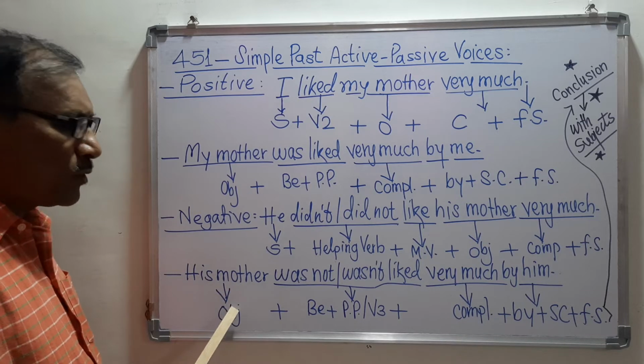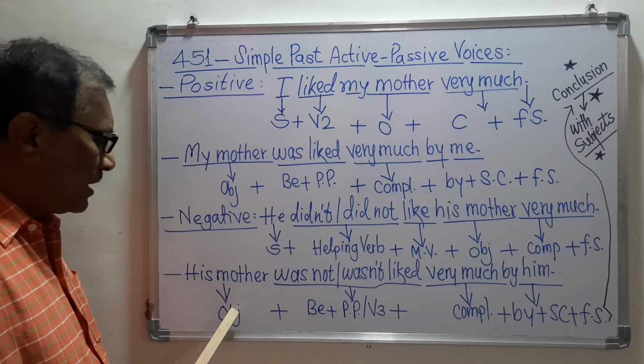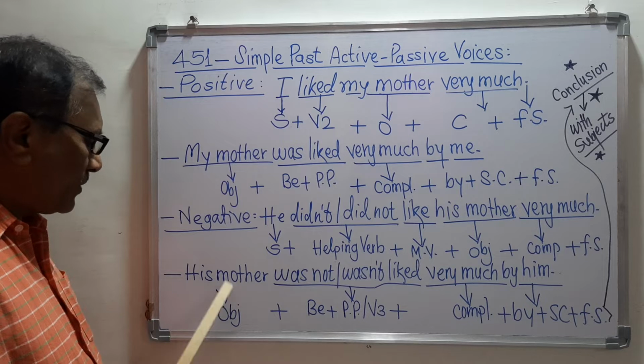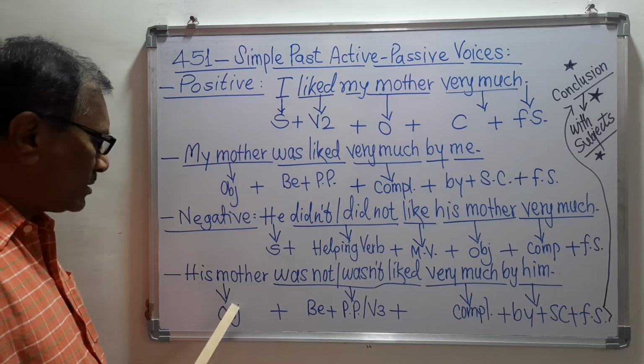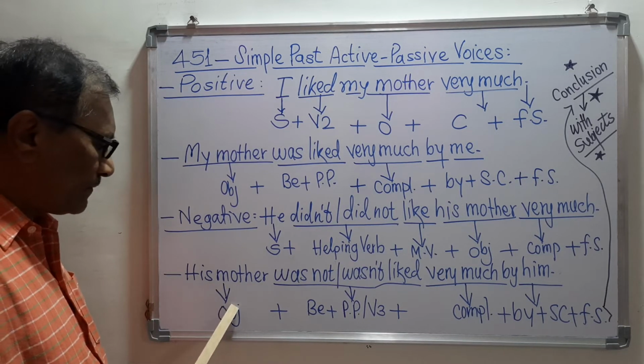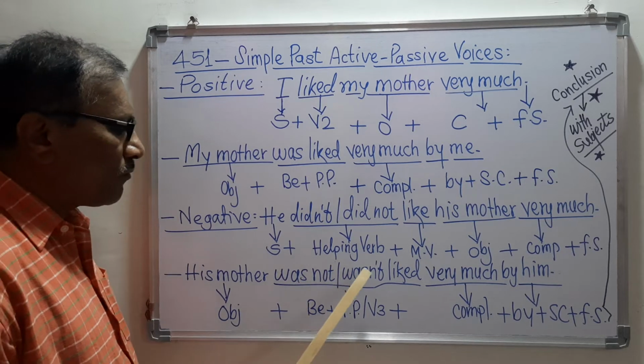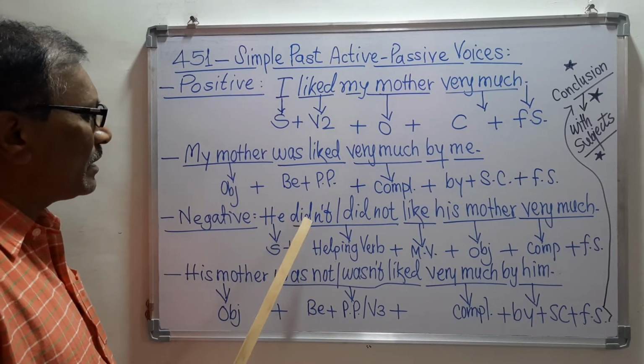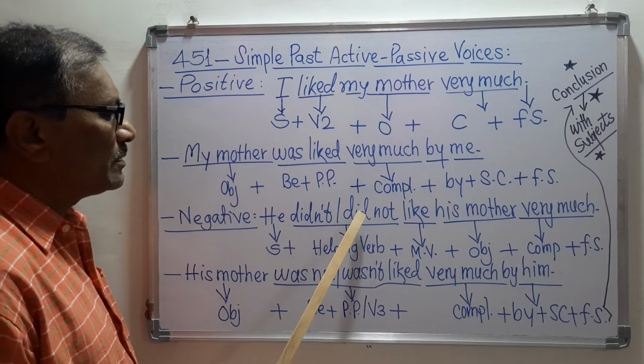His mother is the object, and that's why we have taken it here at first as the object, because when we make the passive voice, the object is taken at first. Then was not or wasn't I have taken, because here is the didn't, here is the did not.